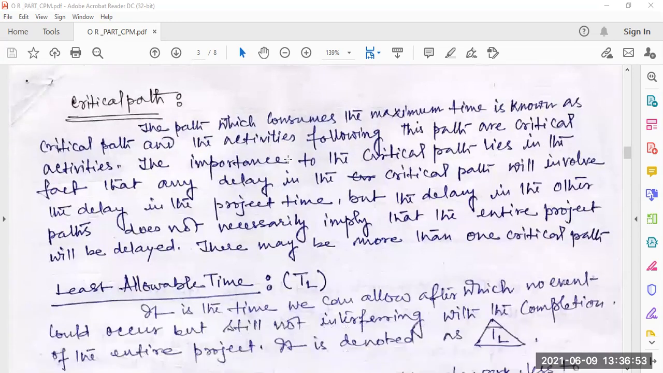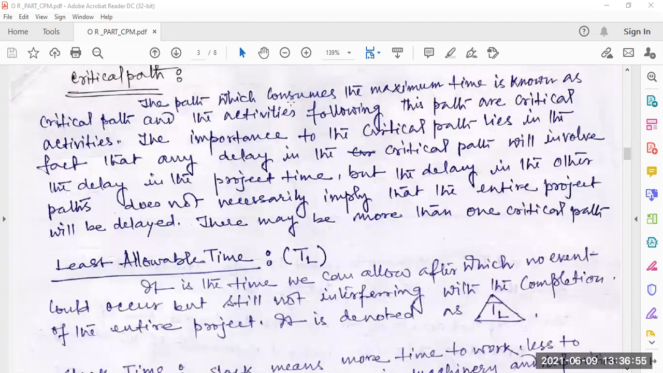Now critical path. The path which consumes the maximum time is known as the critical path, and the activities following this path are critical activities. Critical path means the path that takes the largest time. The importance of the critical path lies in the fact that any delay in the critical path will involve a delay in the project time.